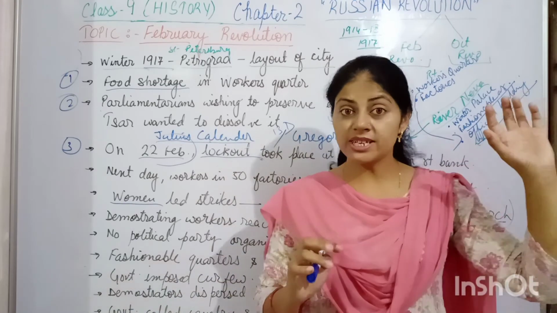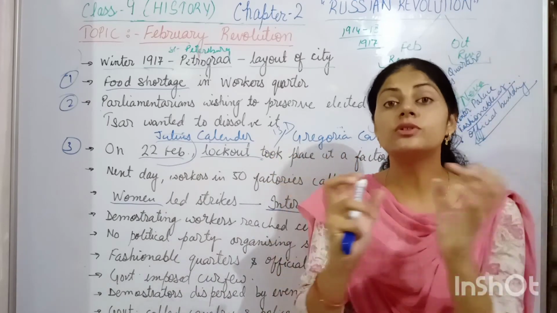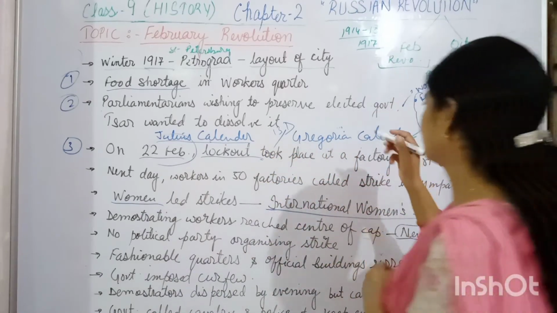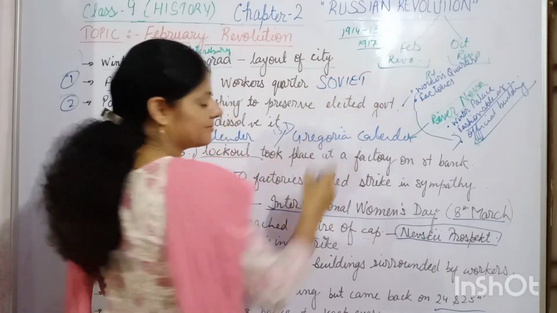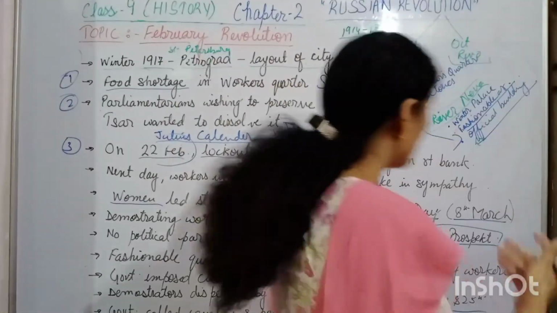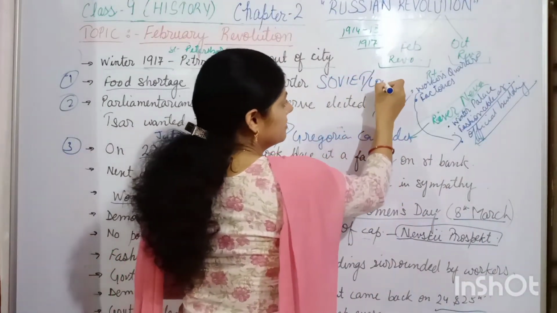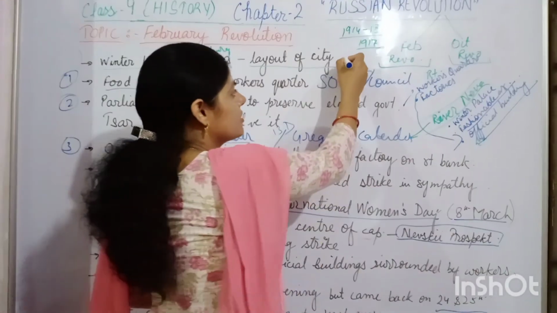The demonstrating workers and the army men together formed a Soviet. What did they form? They formed a Soviet, also known as a council. Soviets or councils were just groups.